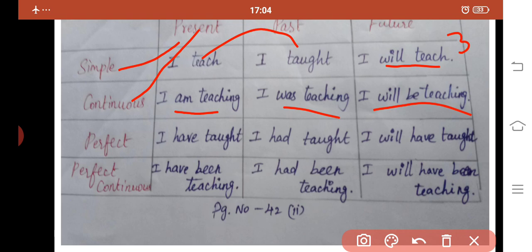Now we are going to move on to perfect tense. I have taught. I had taught. I will have taught. In present perfect continuous, I have been teaching. In past perfect continuous, I had been teaching. In future perfect continuous, I will have been teaching.